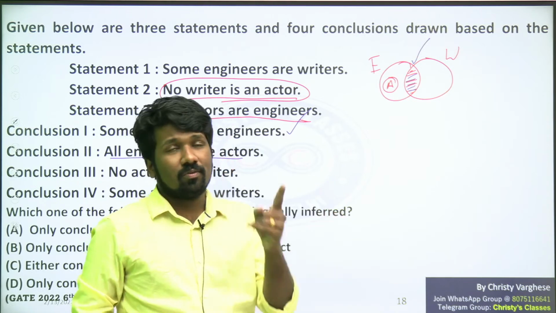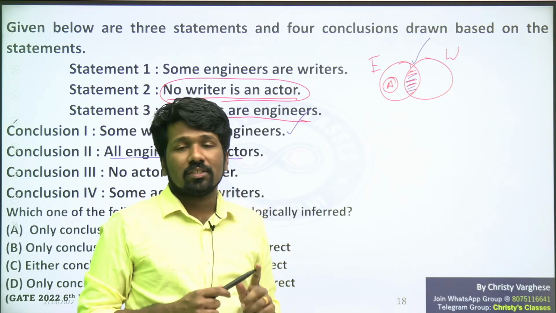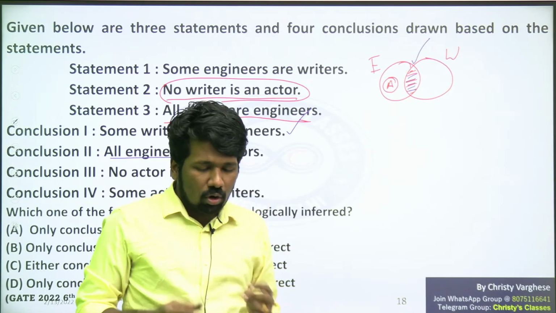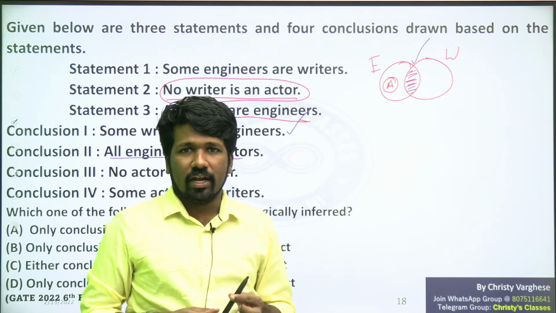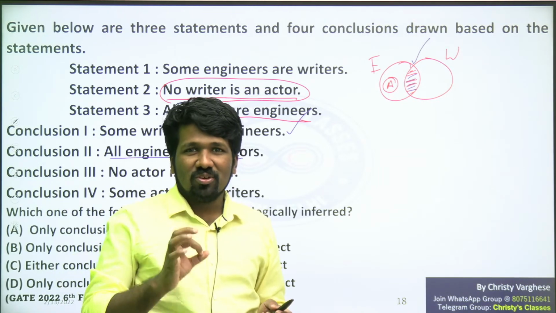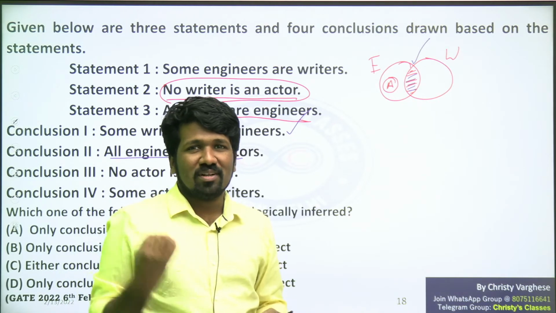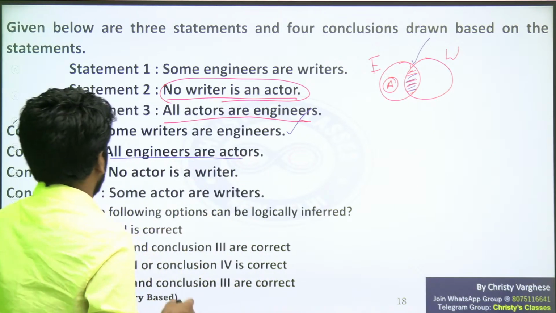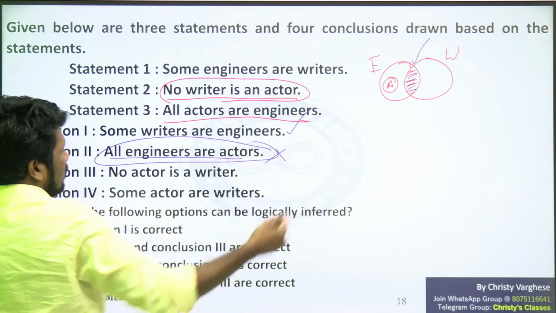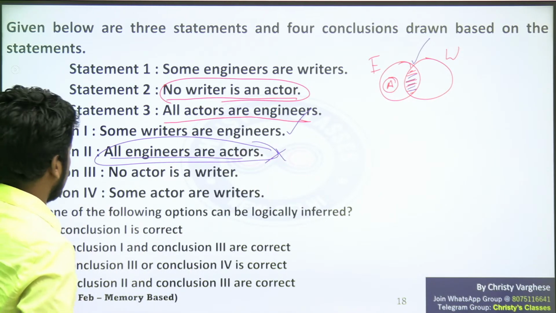A very similar question was there in the 5th February exam also. All humans are mammals, if it is correct, does not mean all mammals are humans. So definitely all engineers are actors is not correct. All X are Y, X subset of Y, does not mean Y subset of X.